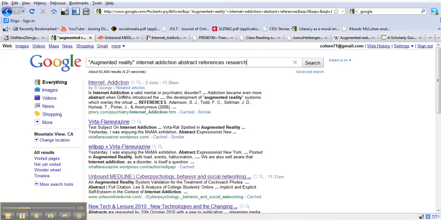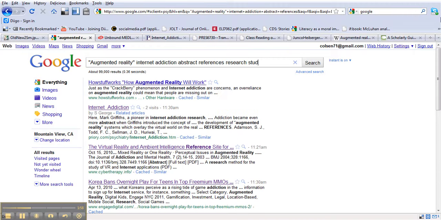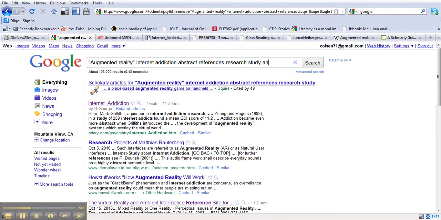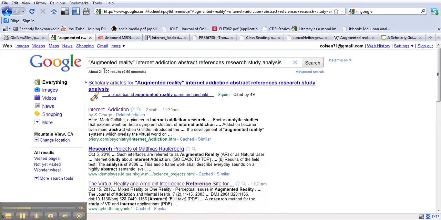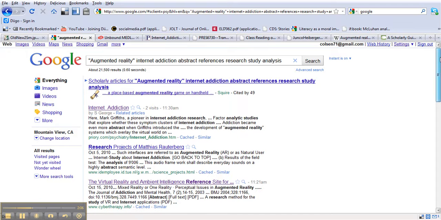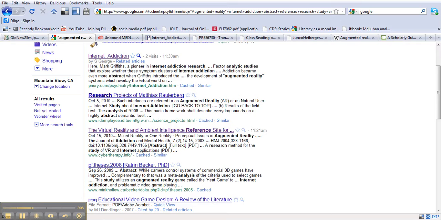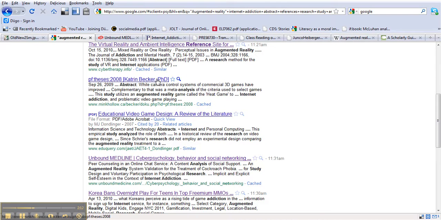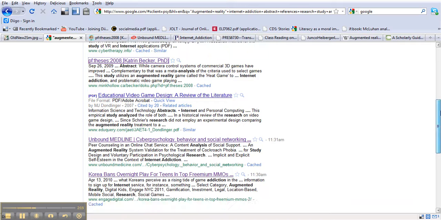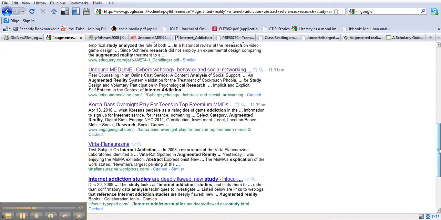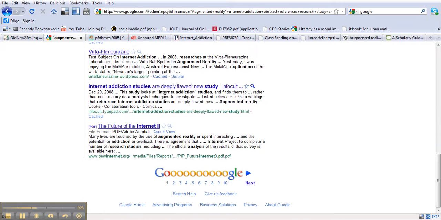Some really common psychological scholarly words are research, study, and analysis. So we just type in research, study, and analysis. Again, we still have internet addiction, research projects. We have a thesis here. Well, that's interesting. Educational video game design, a review of the literature. Internet addiction studies are deeply flawed. The future of the internet.